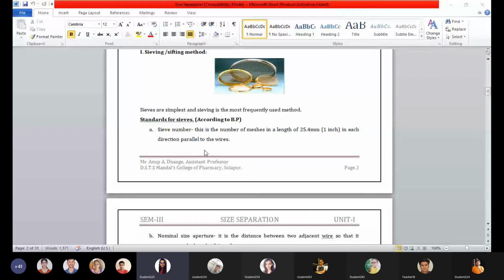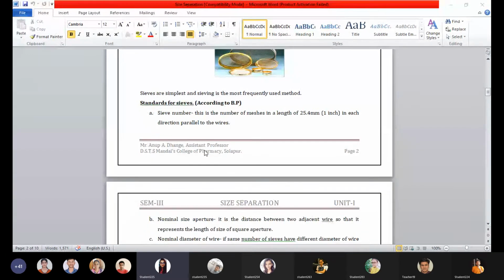Now standards for sieve according to British Pharmacopoeia. Similarly, the standards are set for the sieve to be chosen for the particular product for classifying it. Okay, the first is sieve number. It is the number of meshes in a length of 25.4 millimeter, that is 1 inch, in each direction parallel to the wires.